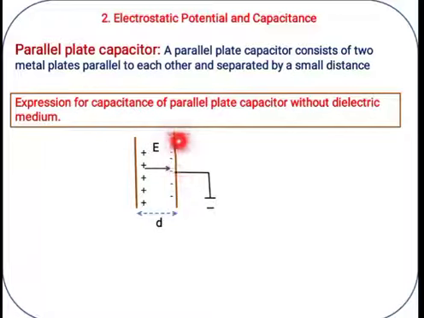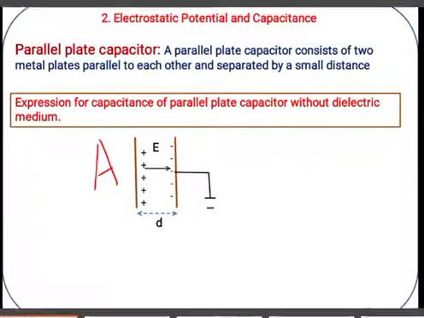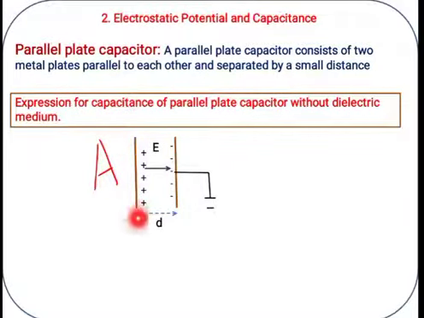These two parallel lines show the metal plates, where the electric field lines are present. This is the direction of the electric field, denoted by E. Positive and negative charges are accumulated on the surface of the conductors. Small d shows the distance between the two plates. A is the area of each plate, that is, the area of both plates.